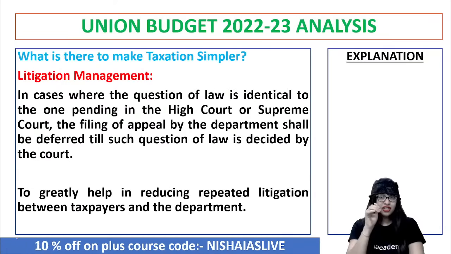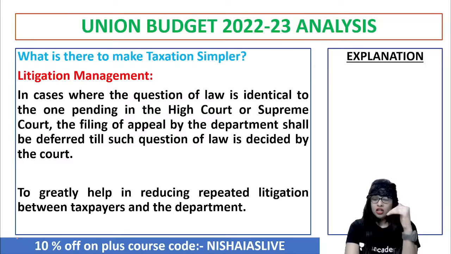Litigation management is, for example, there are a few cases where the question of law is identical to one pending in the High Court or, let's say, the Supreme Court. The department will defer filing an appeal until that question of law is decided by the court. This helps reduce repeated litigation between taxpayers and the department. We need to make sure the taxation system is simpler, so you and me as common men will be able to carry forward our activity in a much better way. Clear?